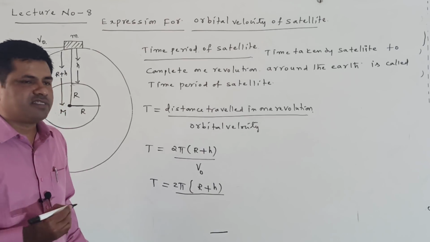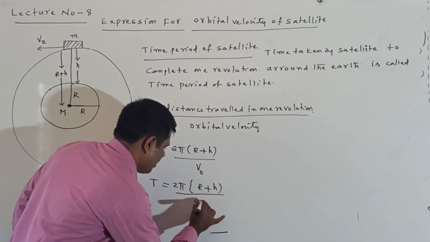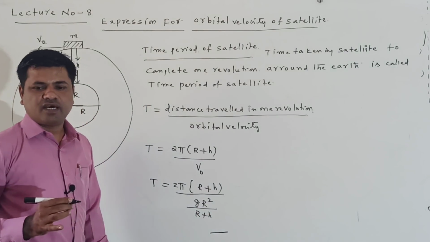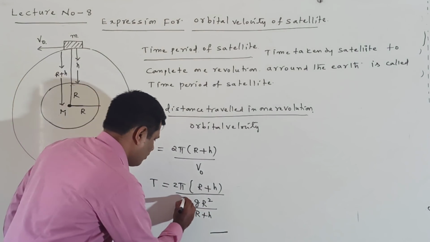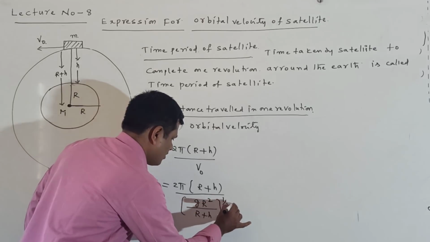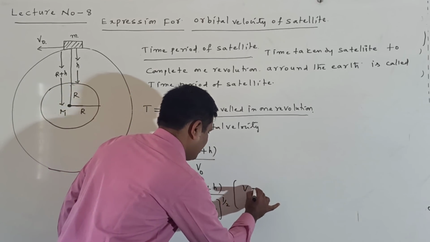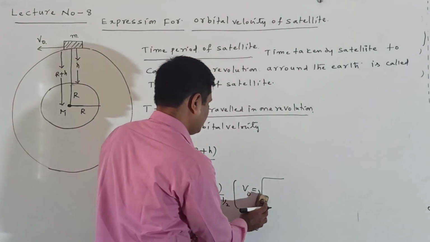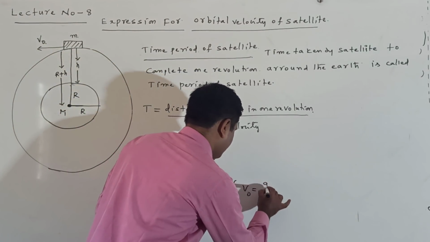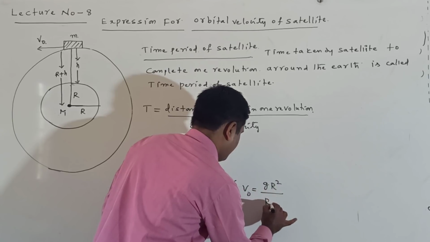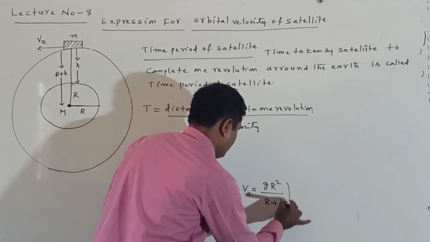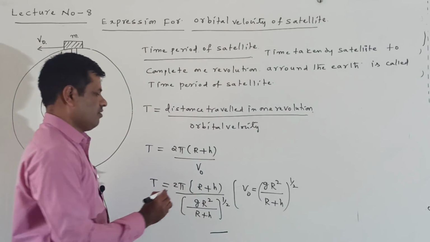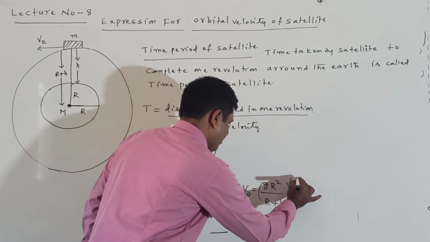We already know it: v naught is equal to under root of g R square by (R plus h), that is, (g R square by (R plus h)) whole power of 1 by 2. This is the orbital velocity formula.